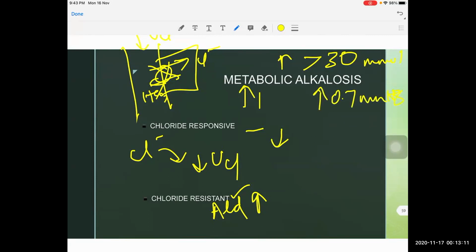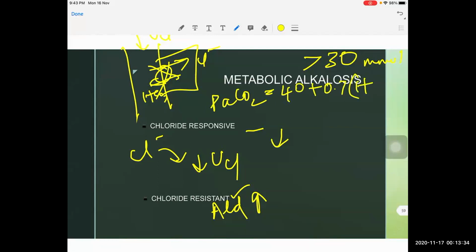Actually, we have to calculate the increase in carbon dioxide by this step, or otherwise there is one shortcut formula available: the expected carbon dioxide is 40 plus 0.7 into (bicarbonate minus 24).